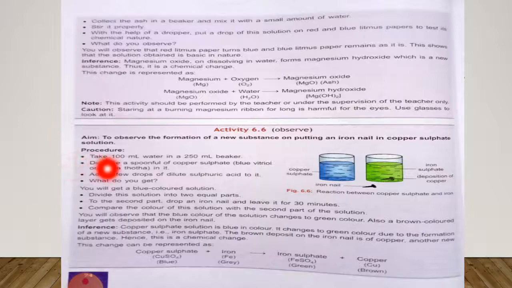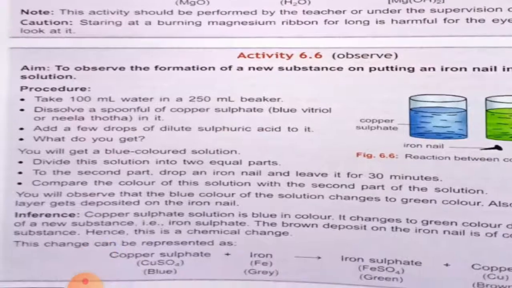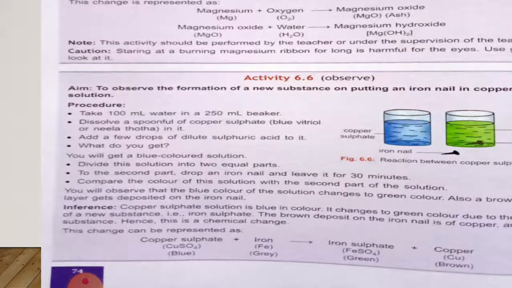After it, you have to dissolve a spoonful of copper sulfate, which is commonly called blue vitriol or Neela thotha, in it. After it, you have to add a few drops of dilute sulfuric acid to it. What do you get? You will get a blue colored solution like this.